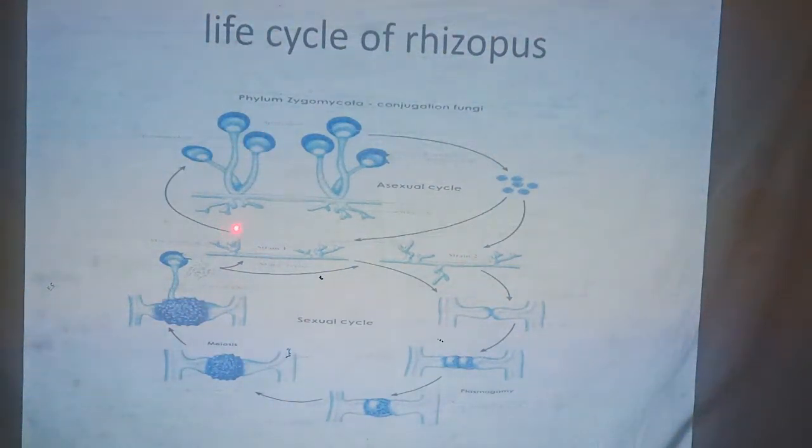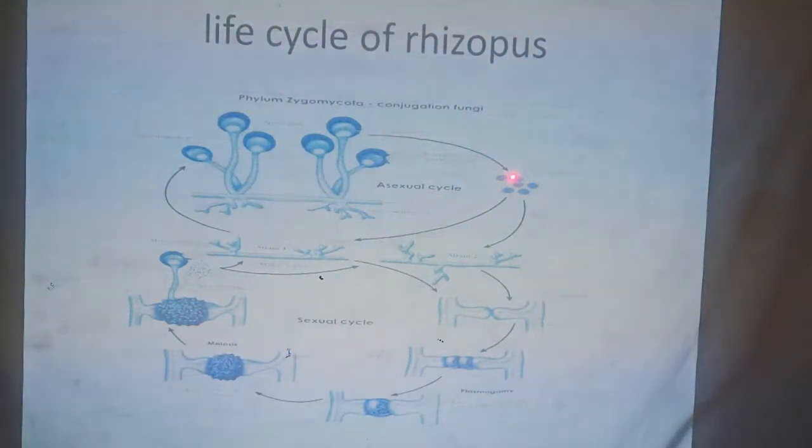What happens whenever the nuclei are restricted in this sporangium? The columella is formed and it makes pressure upon this one. During this process, the nuclei, with a small amount of cytoplasmic contents, convert into spores, and whenever this sporangium bursts, it will release these spores, which are scattered and just waiting for suitable conditions.